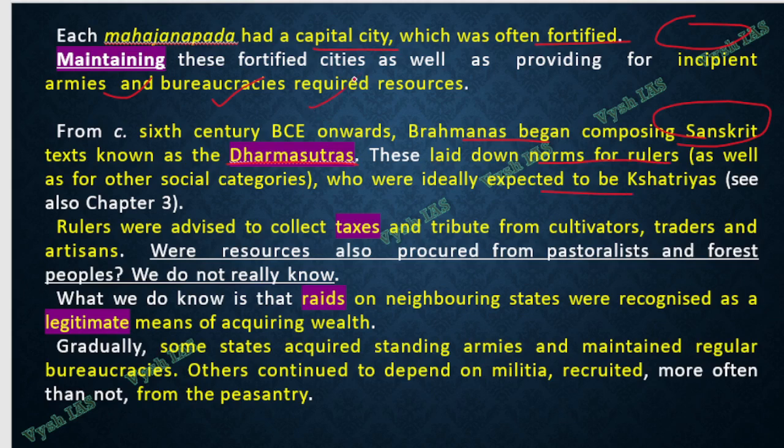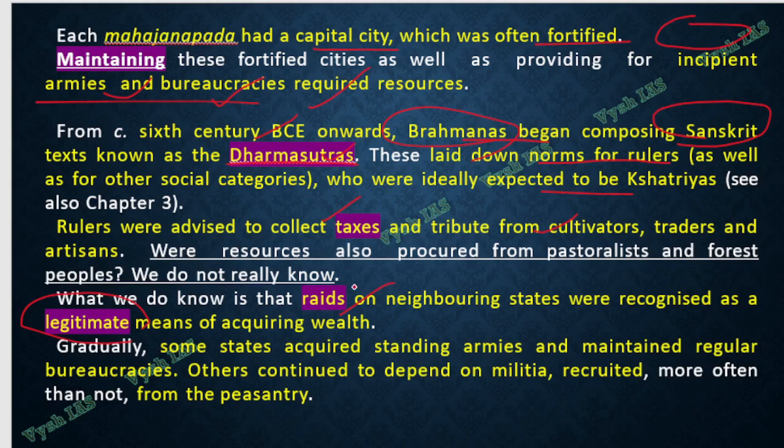To maintain these, you need resources. So how should you earn money? You should collect taxes from the working people. You should collect tribute from the agriculturists and the traders and artisans. And you can even raid the neighboring kingdoms, and that is considered a legitimate means of acquiring wealth. All these are written in the Dharma Sutras in the 6th century BC in Sanskrit, composed by Brahmanas, based on which they will get the resources and maintain their fort, army and bureaucracy.